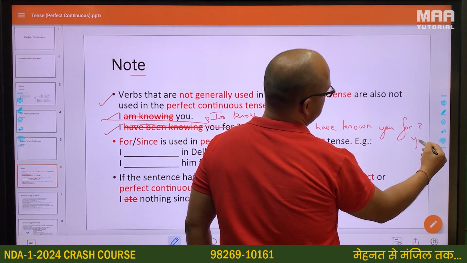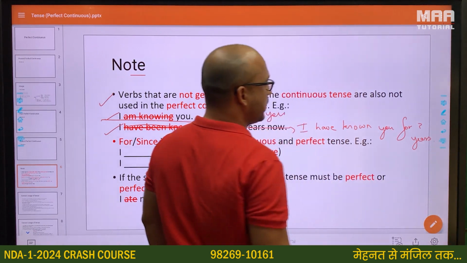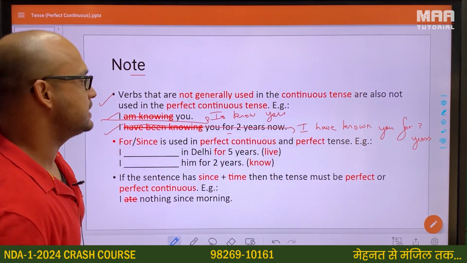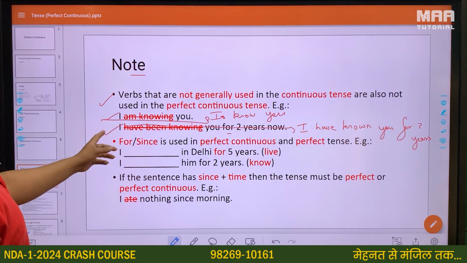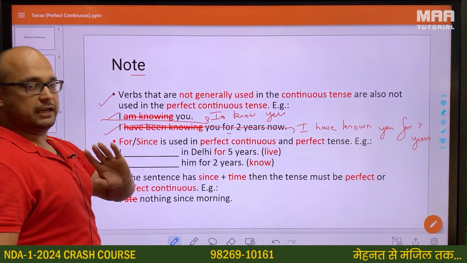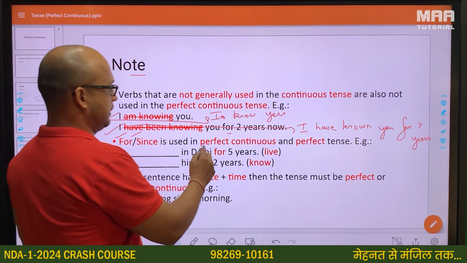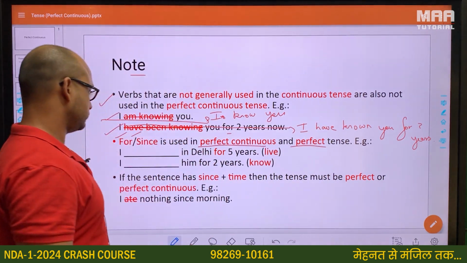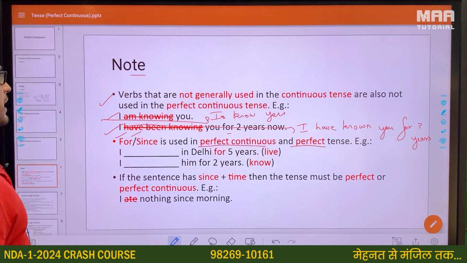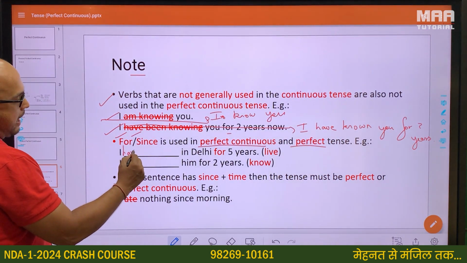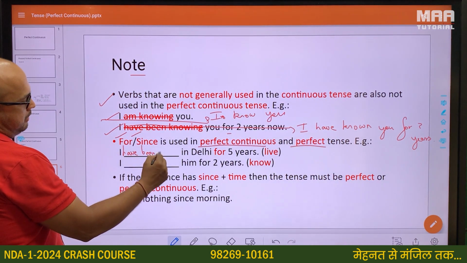Oh, yes. I have known you for 2 years, or I have known you since 2022, considering that it's 2024 right now. Now, for and since are used in the perfect continuous and perfect tenses only. For example, I have lived in Delhi for 5 years, or I have been living in Delhi for 5 years. This would be have been living.